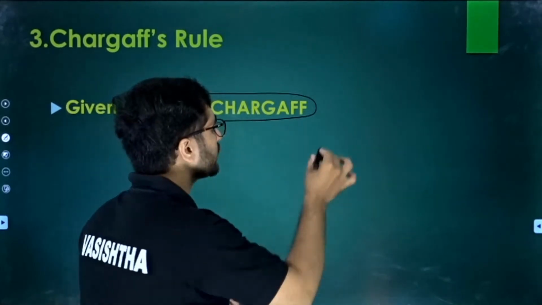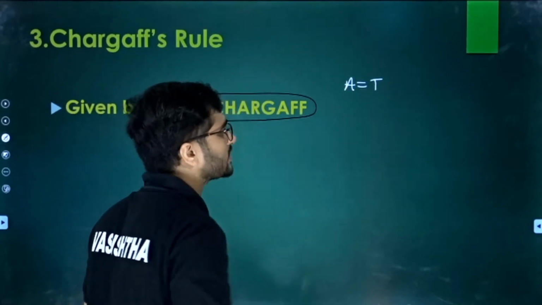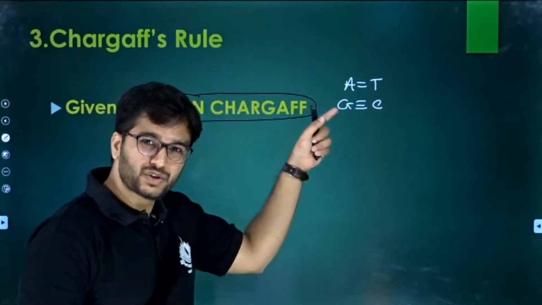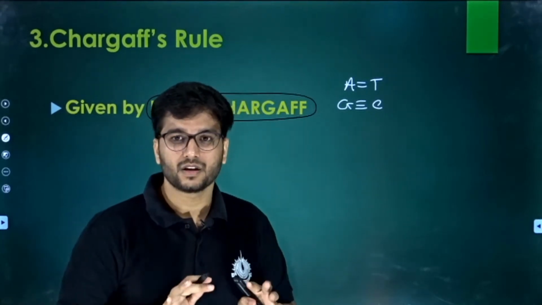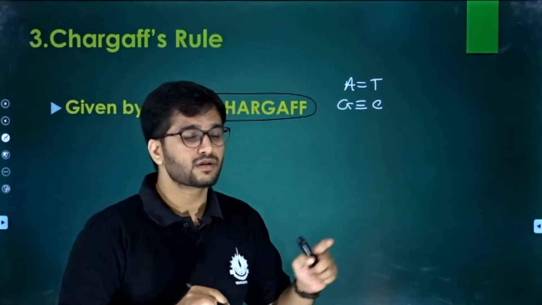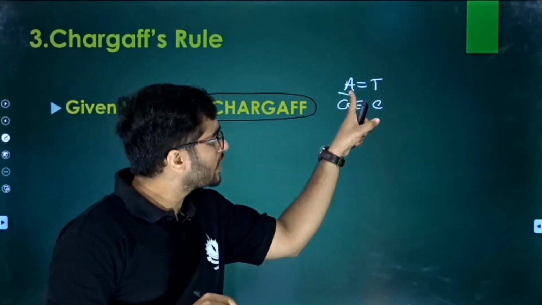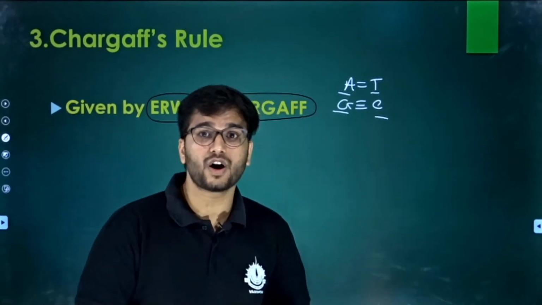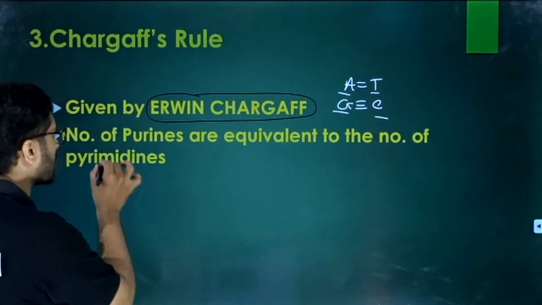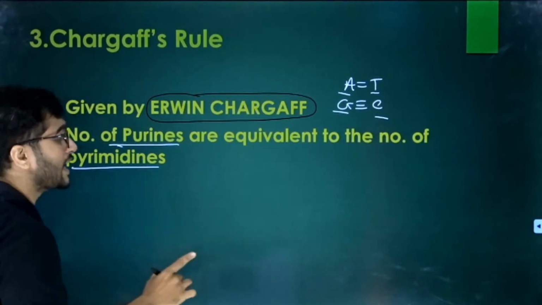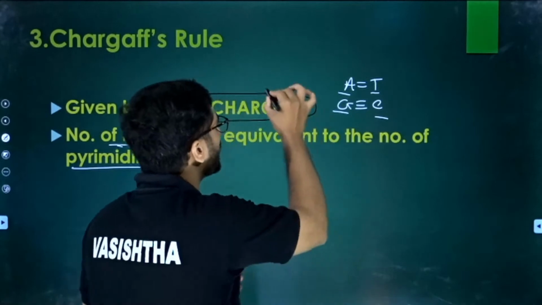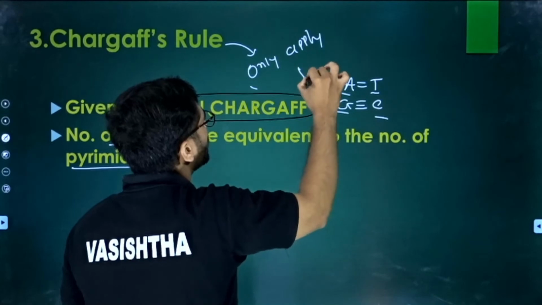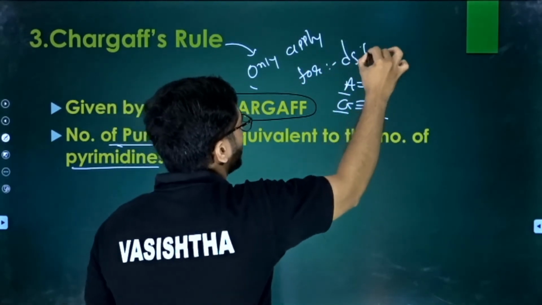We already know that adenine has a tendency to bind with thymine, and guanine has a tendency to bind with cytosine, by 2 bonds and by 3 bonds. But can you see one difference? Everywhere a purine binds with a pyrimidine. So the law is that purine should bind with pyrimidine, and this rule only applies for dsDNA, double stranded DNA.